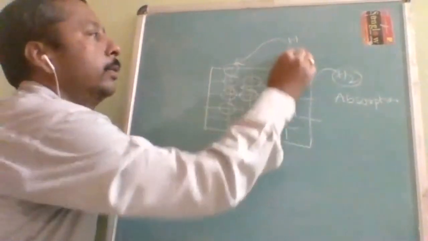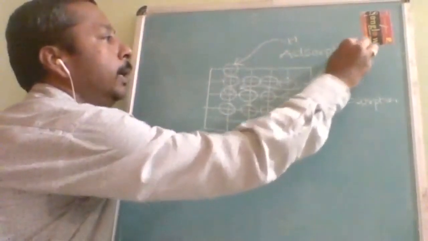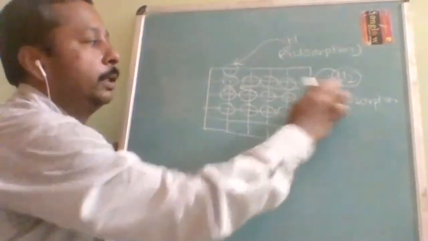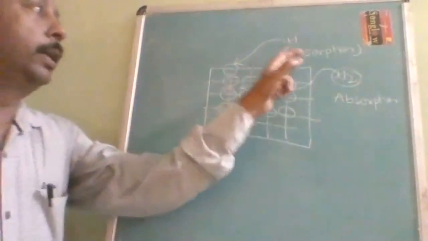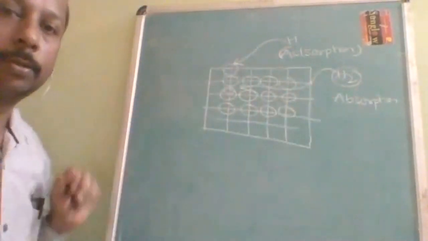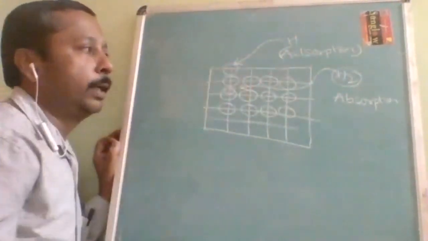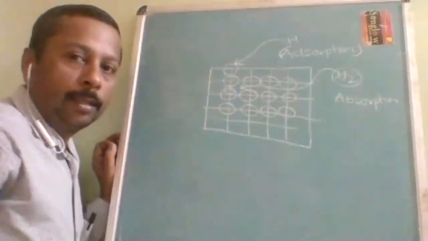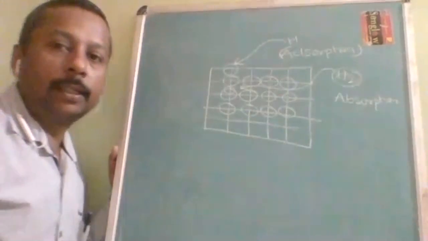Then it is called adsorption. So this is molecular, this is atomic. Understood? How many molecules are going to form atomic and how many of them are molecular? There is no fixed ratio.